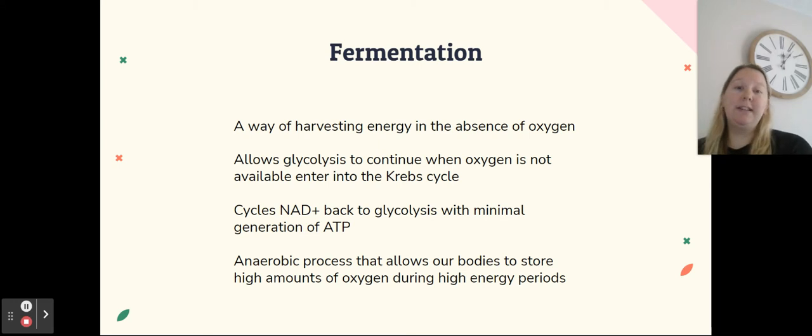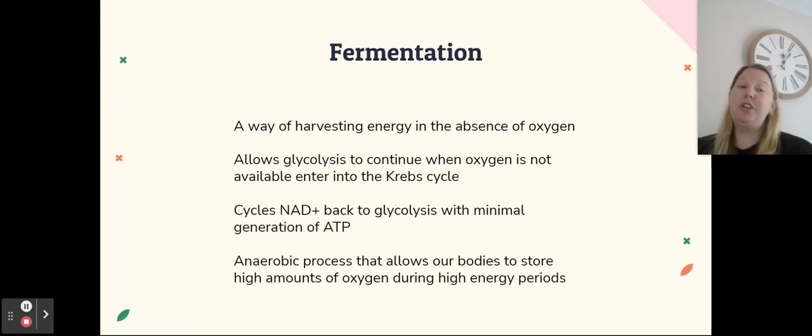Fermentation is a way of harvesting energy in the absence or lack of oxygen. It allows glycolysis to continue when oxygen is not readily available, preventing pyruvate from entering the Krebs cycle. Fermentation is responsible for cycling NAD plus back to glycolysis with minimal generation of ATP.